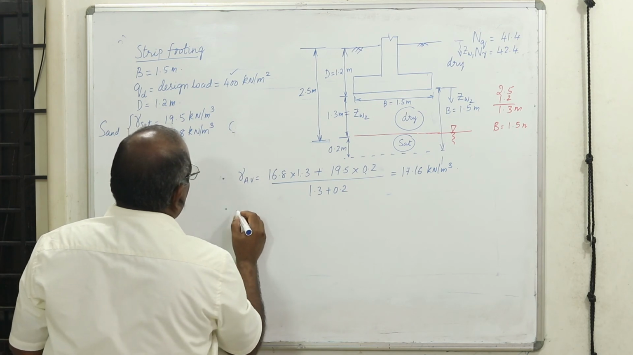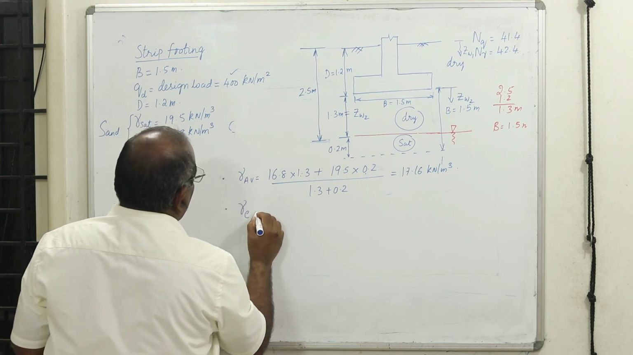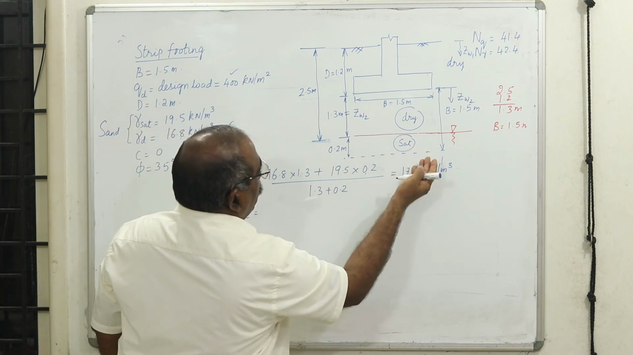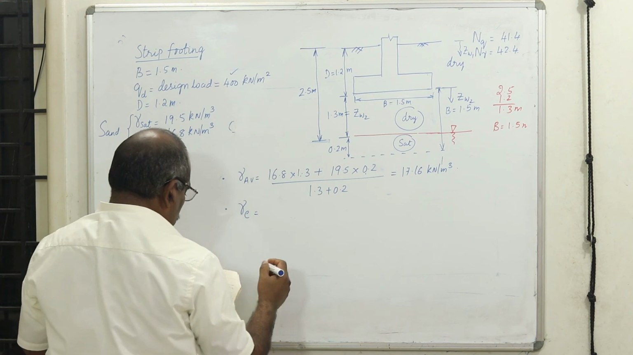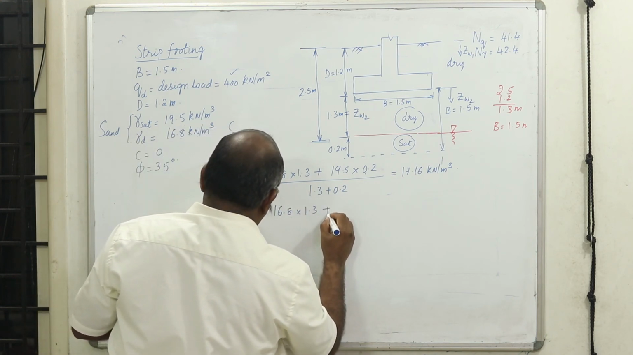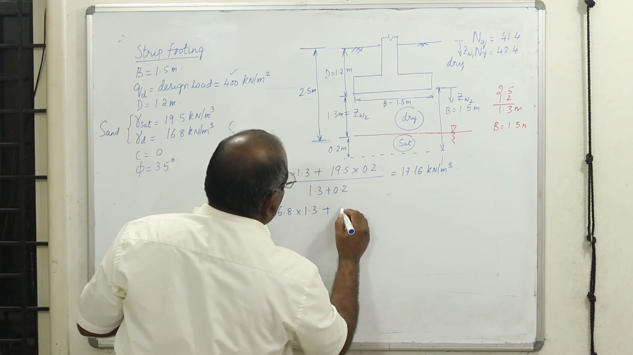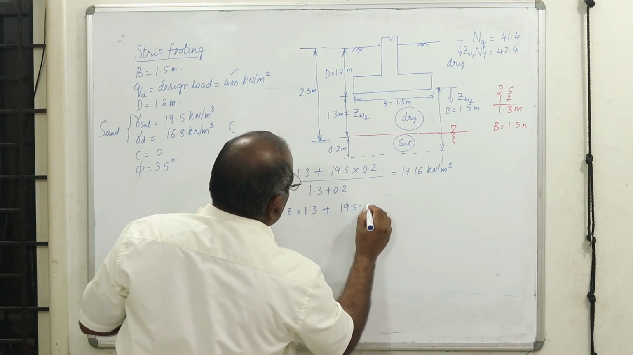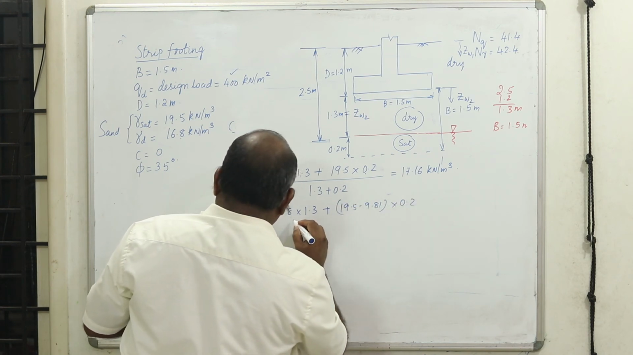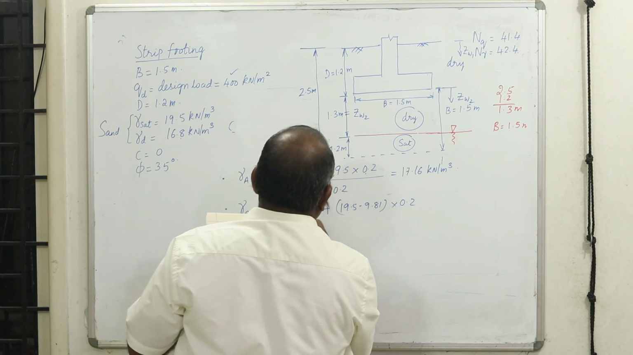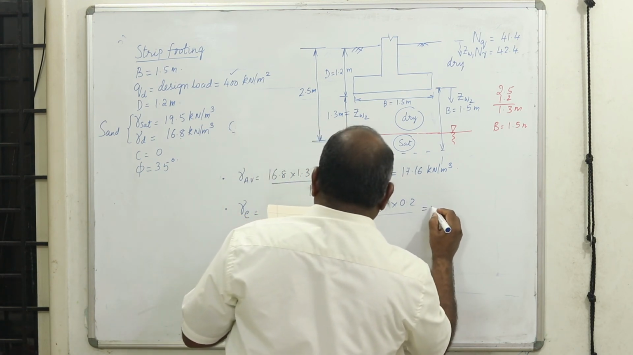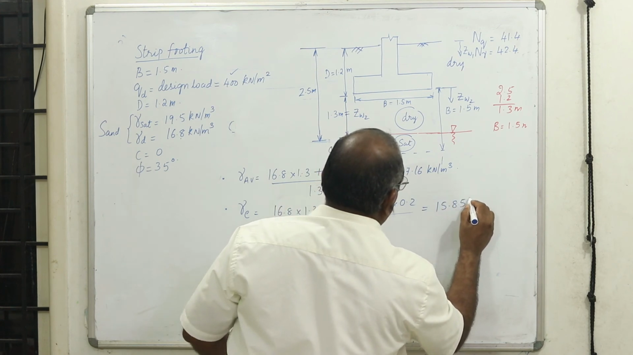Now let us also find the effective unit weight. Because this is actually submerged, I have to take the submerged unit weight. What I will do is take 16.8 into 1.3 plus 19.5 minus 9.81 into 0.2. This becomes the effective unit weight, 15.85.